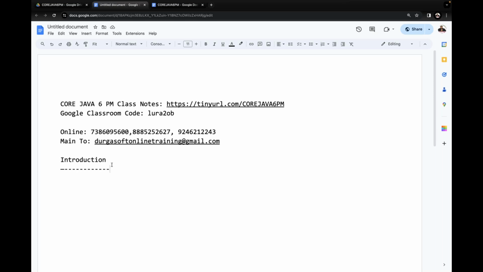In case it does not open on our mobile phones, try to install the Google Docs app. The Google Docs mobile app is available. Open it through the Google Docs app, and automatically we are able to get the content. That's okay, fine. This is one thing.